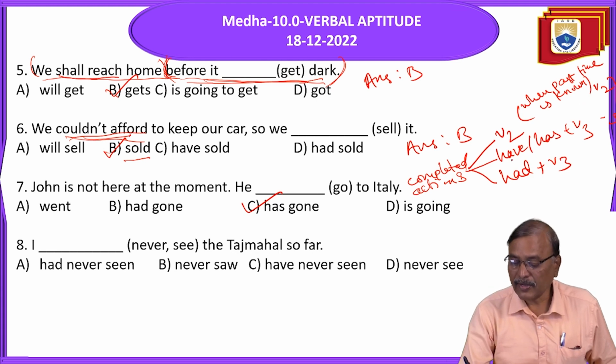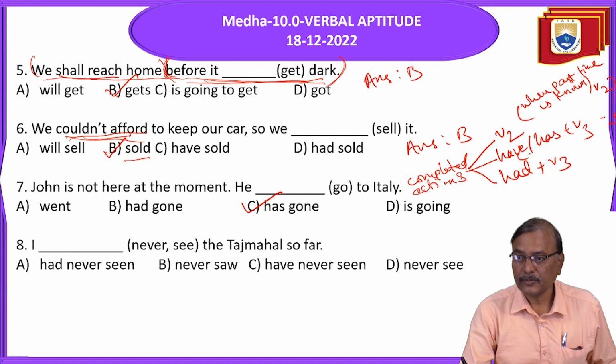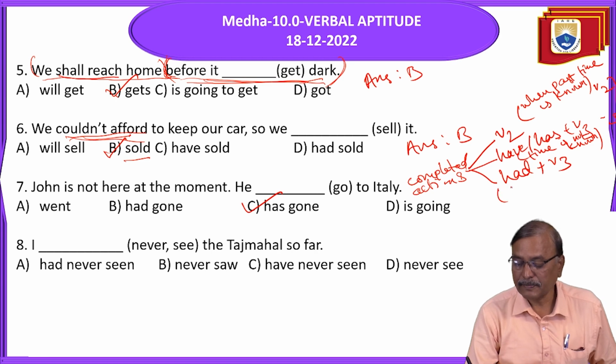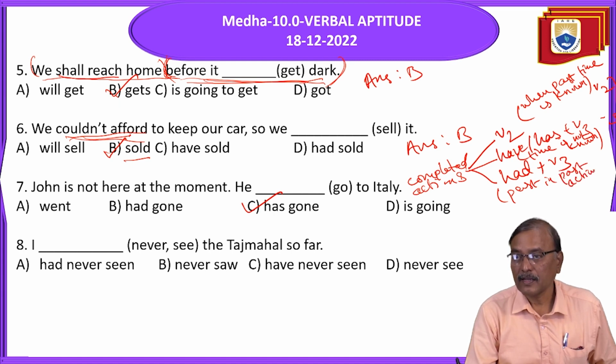We use have or has V3 when past time is not known, but its result is still felt. We use had plus V3 for past in past actions. Clear now?